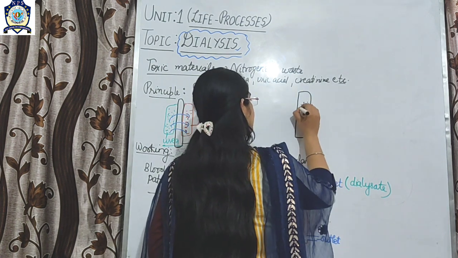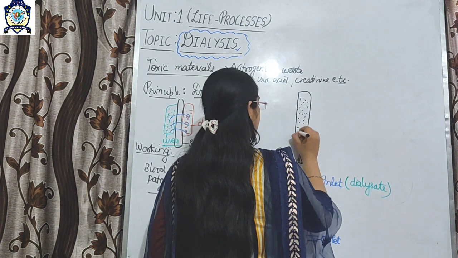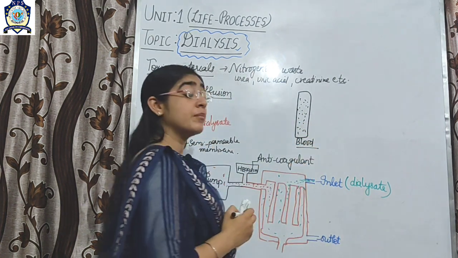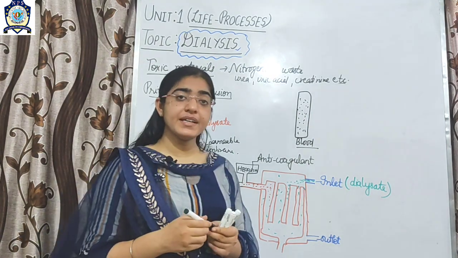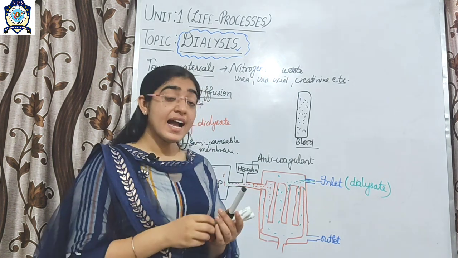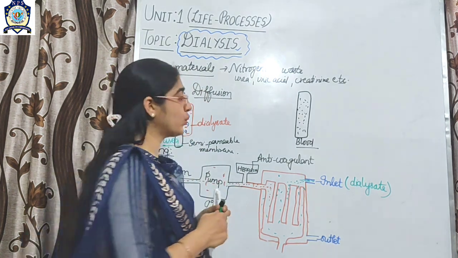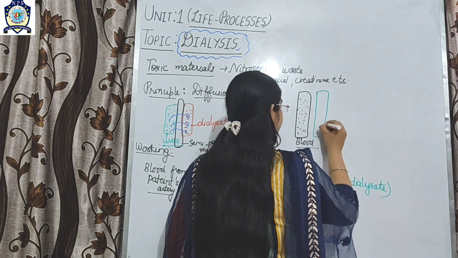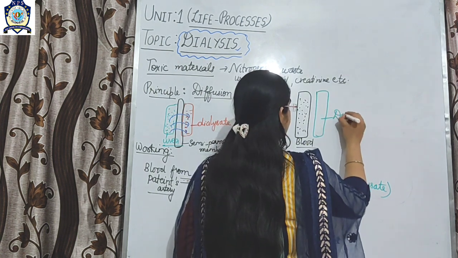Okay, so this is the blood, and in the blood there is a higher amount of toxic material like urea, uric acid, and creatinine. And there is another liquid, called the dialysate.